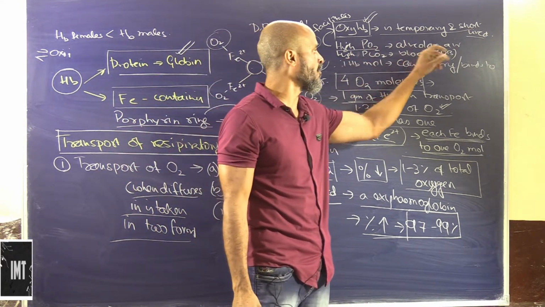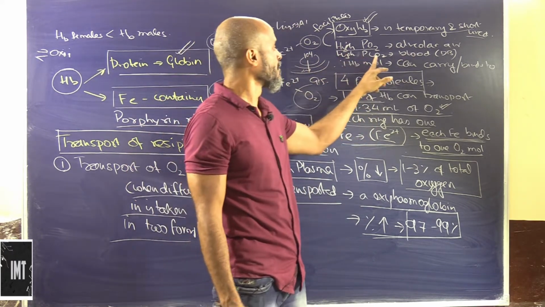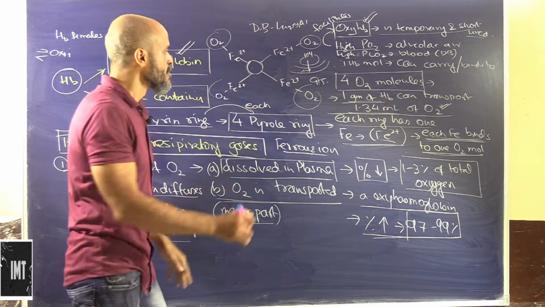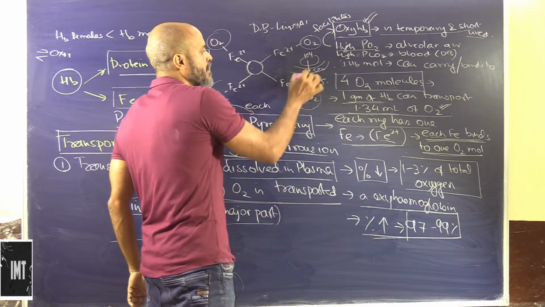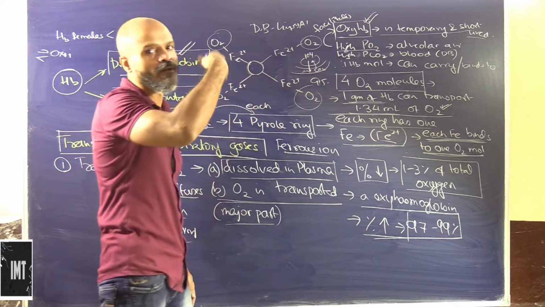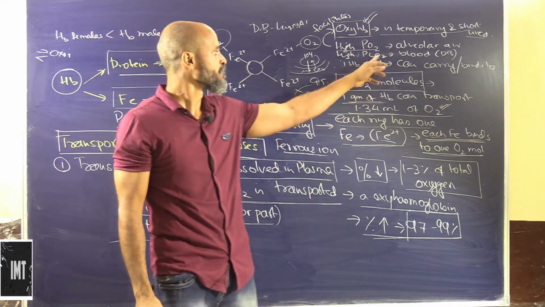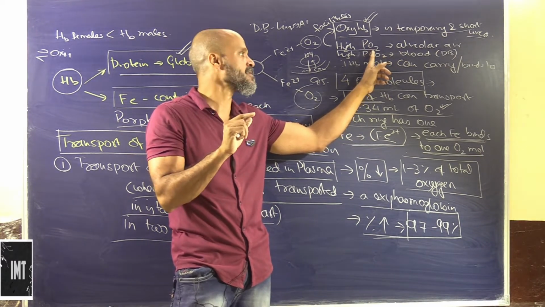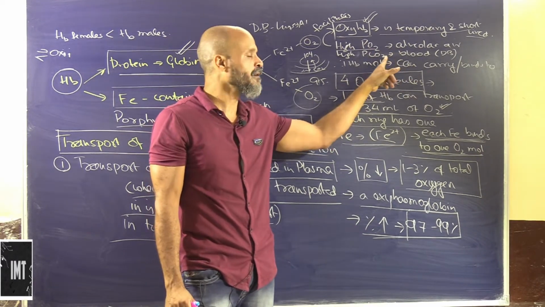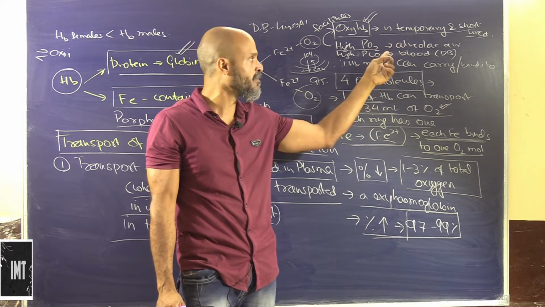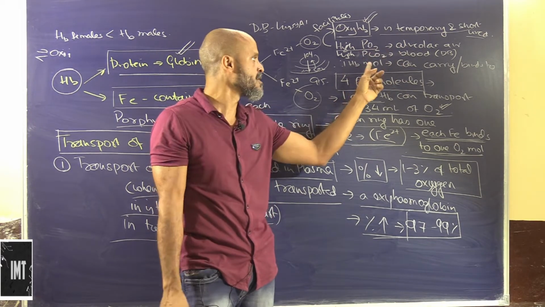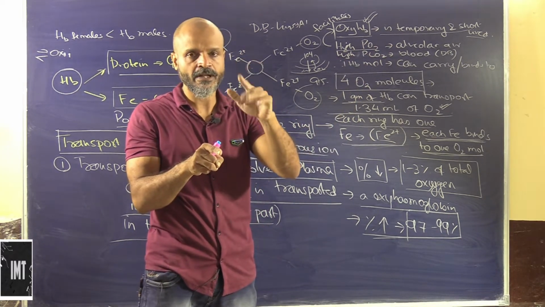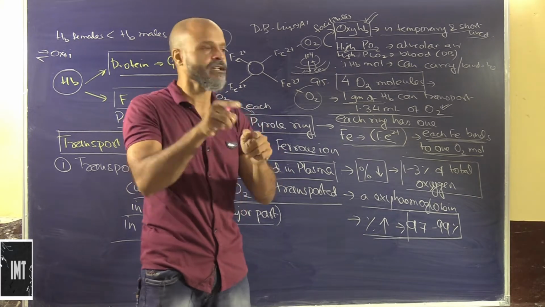So partial pressure of oxygen in the alveolar air is high. The partial pressure of carbon dioxide in the deoxygenated blood is also high. So this deoxygenated blood will have higher partial pressure of carbon dioxide, which will actually be released. Both these factors, high partial pressure of carbon dioxide in the deoxygenated blood and high partial pressure of oxygen in the alveolar air. So this will basically be a cyclic process.